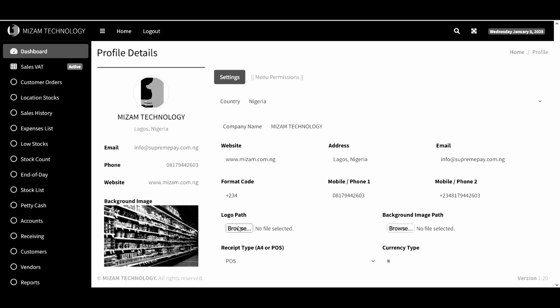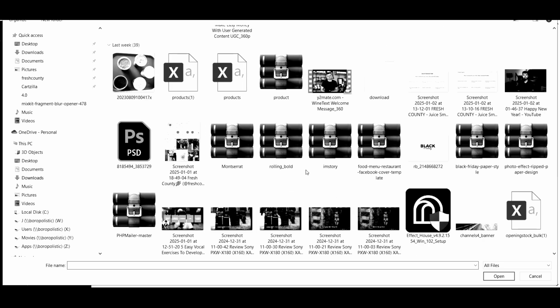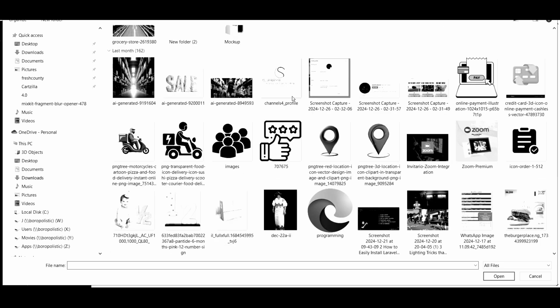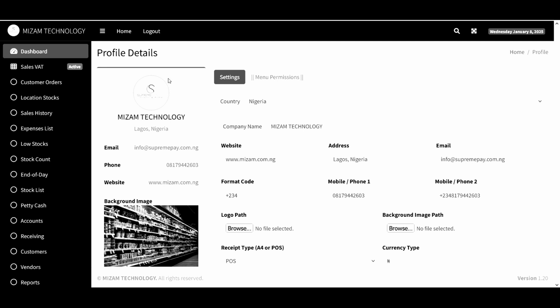So let me change the logo, a very good one. Okay, I've seen one here. Then I click on update profile. All right. You can see how beautiful the logo is. So I will advise to upload a square logo, either 600 by 600 or 300 by 300. Just make sure that the logo is in square. So that's how you get a very good or perfect logo.